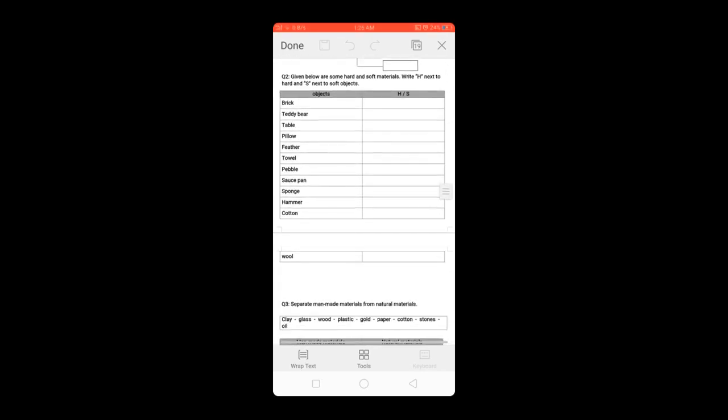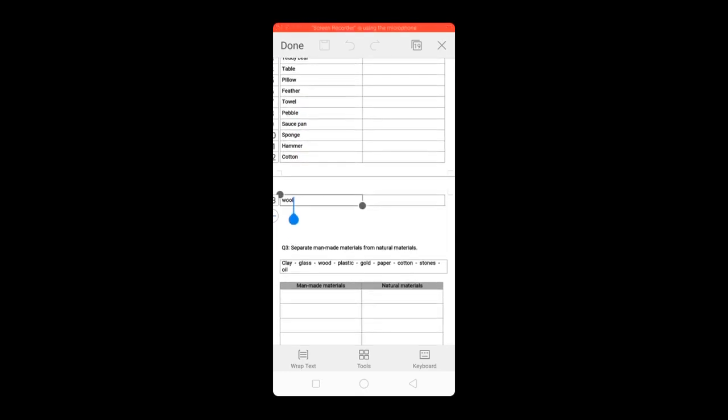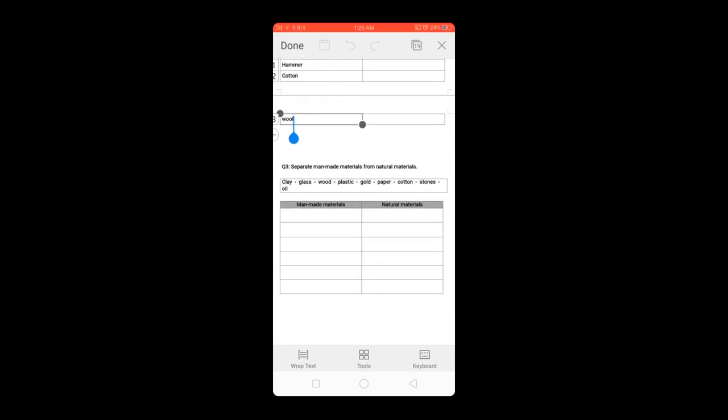Question number 2. Given below are some hard and soft materials. Write H next to hard and S next to soft objects. Number 1 is brick, teddy bear, table, pillow, feather, towel, pebble, saucepan, sponge, hammer, cotton, and wool. So you have to tell whether they are hard or soft.